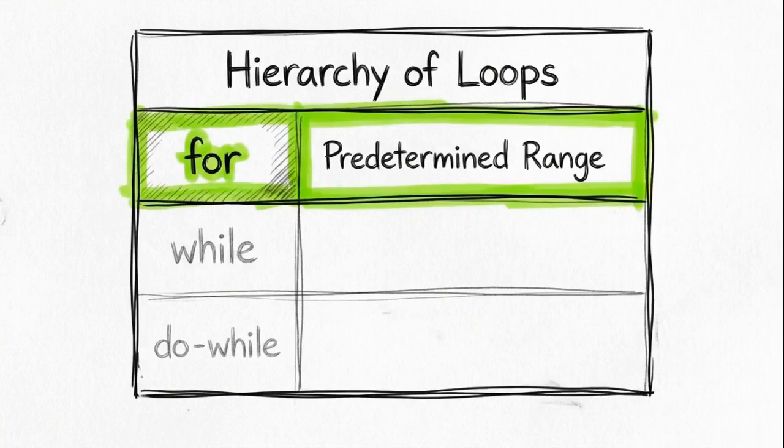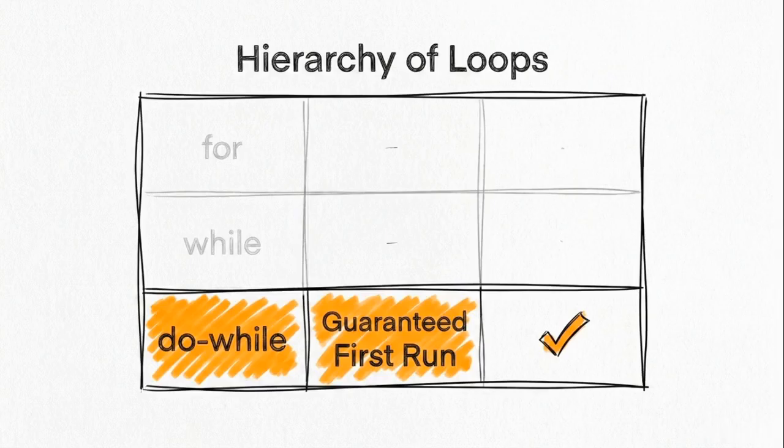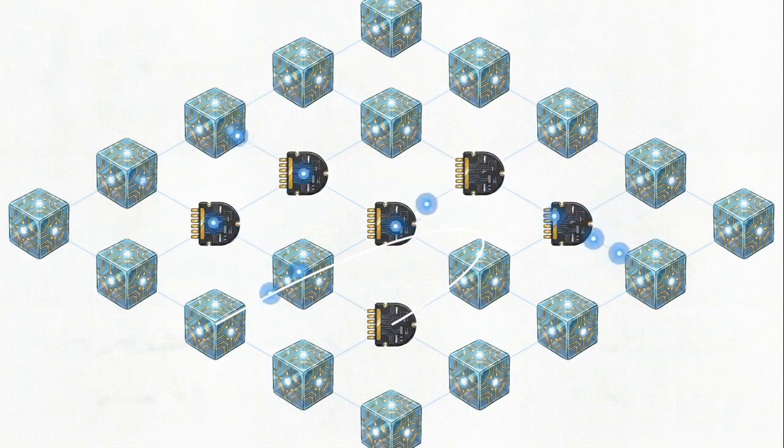This hierarchy of loops table categorizes your entire iterative toolkit. Use the for loop when you know the exact count. Use the while loop when you are relying on an unknown stop condition. And use the do-while loop when the code block must execute at least once before the condition is checked. Data grids and building responsive program flow.